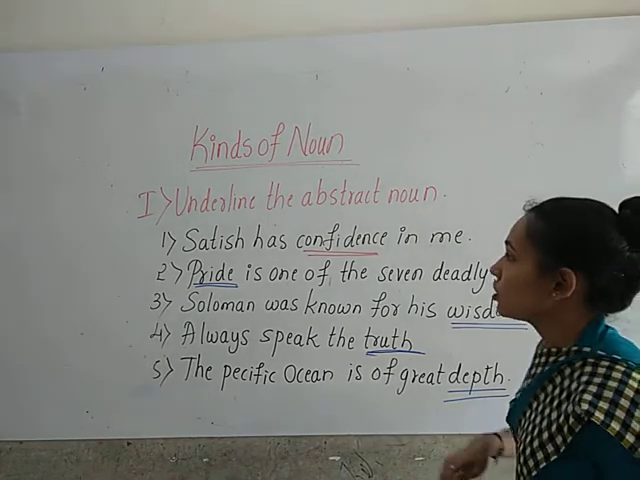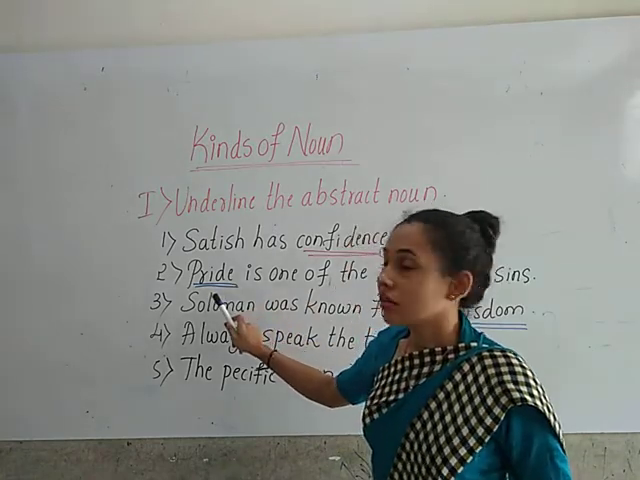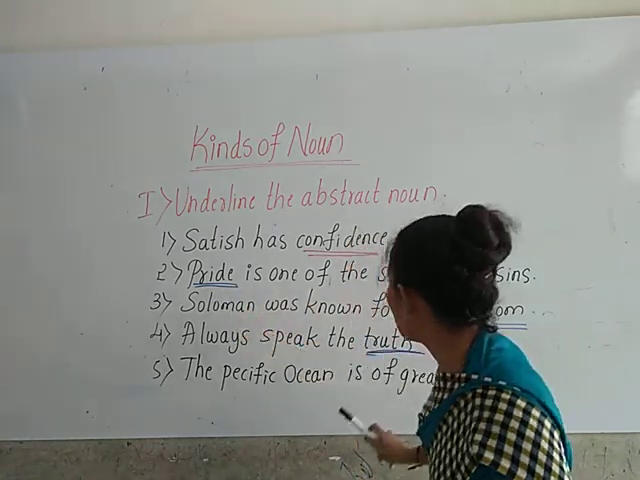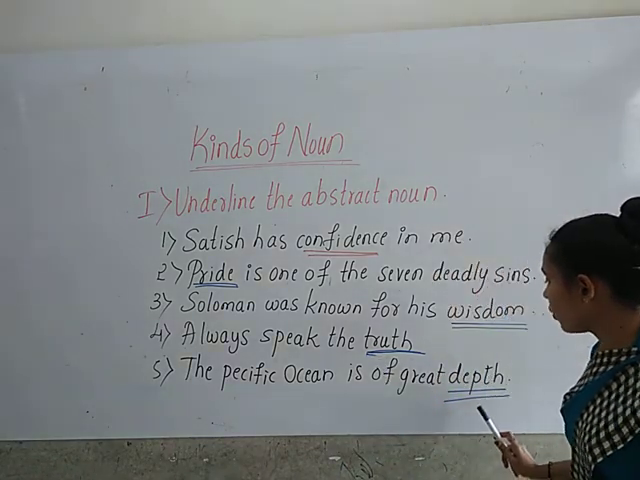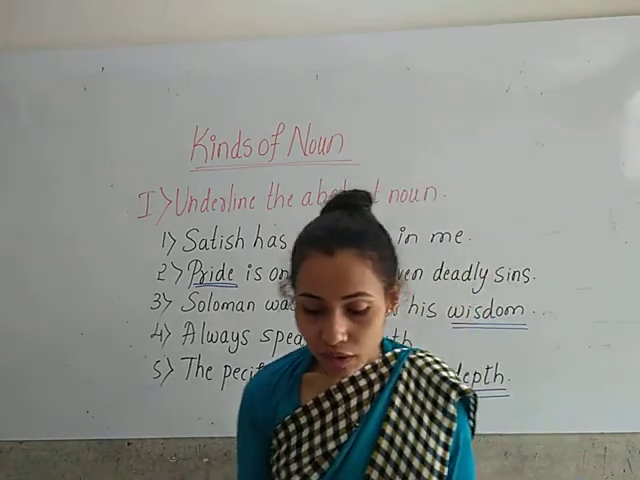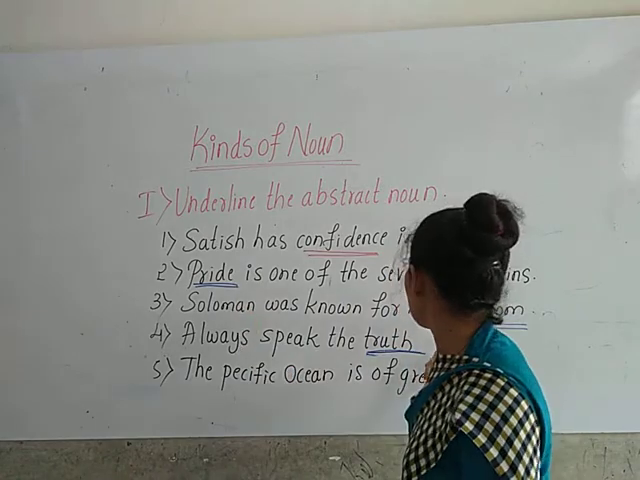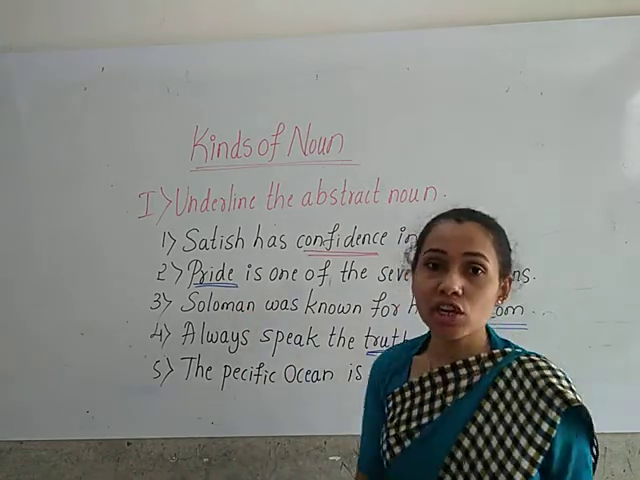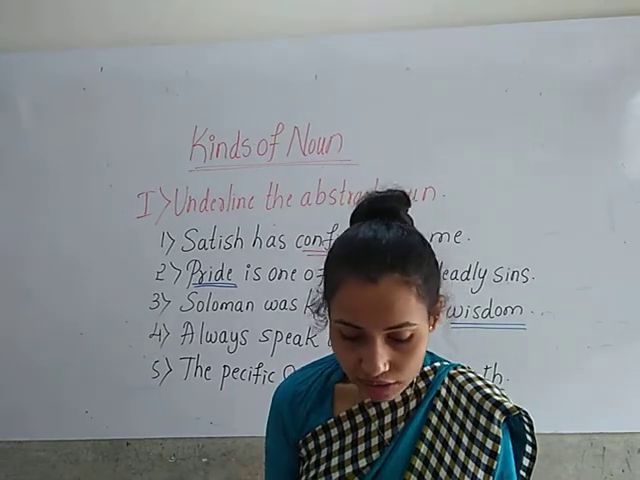Okay children. So here confidence is the abstract noun. Pride is the abstract noun. Here wisdom is abstract noun. Truth is abstract noun and depth is abstract noun. Okay children. Underline confidence, pride, wisdom, truth and depth in your textbook.